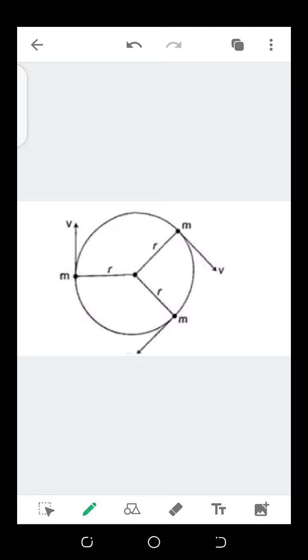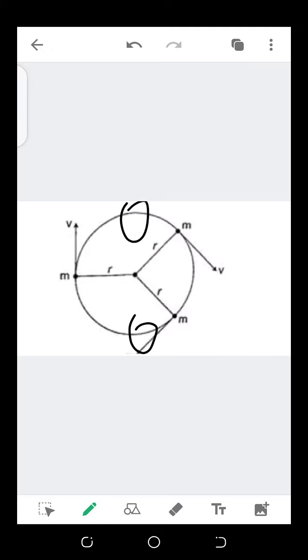At every instant, in other words at every point on the circumference, the speed will be the same, but the direction will be different, because at one time it can be here and at another time it can be here.